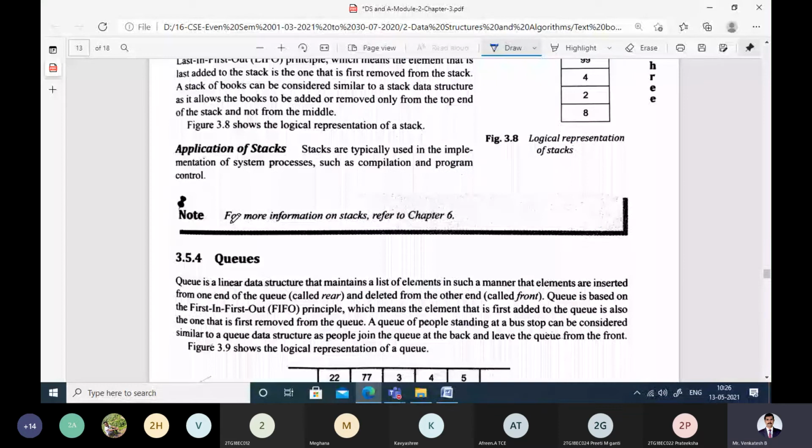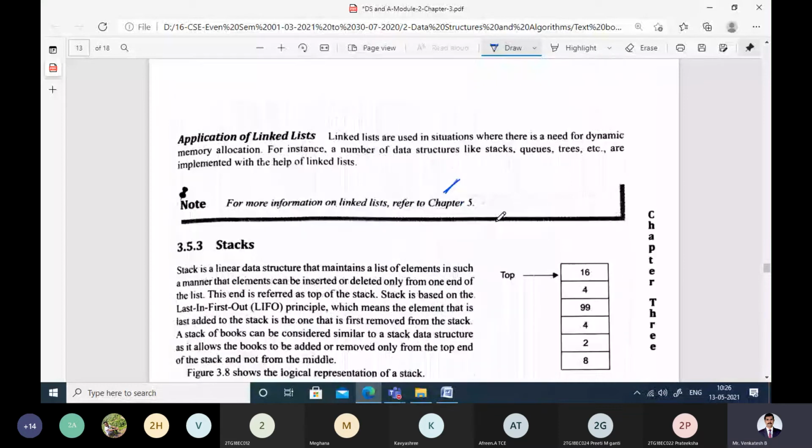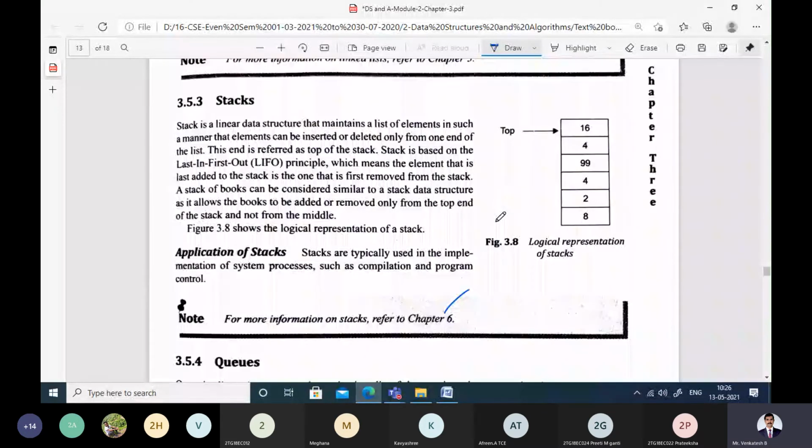Stack is again a linear data structure that contains the list of elements in such a way that elements are inserted from one end and elements are deleted from the same end. This is called the top end.